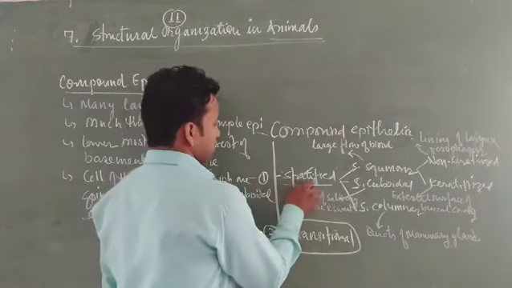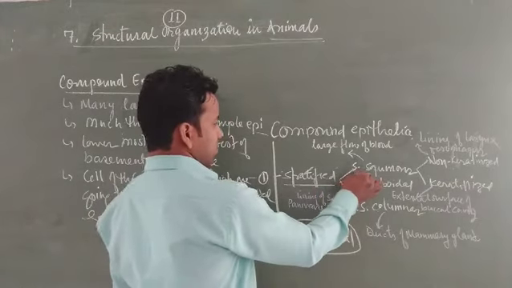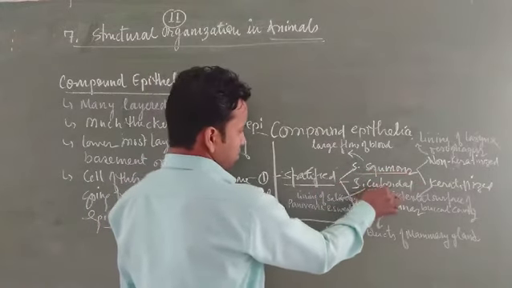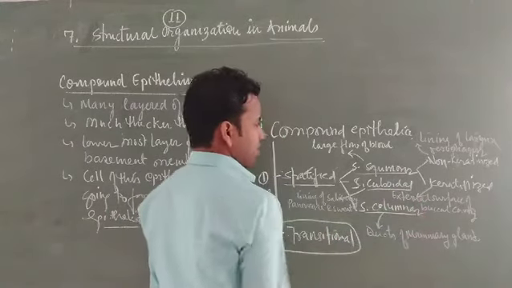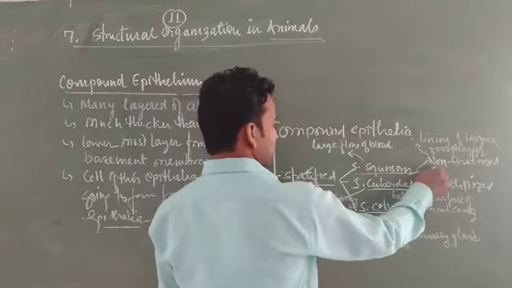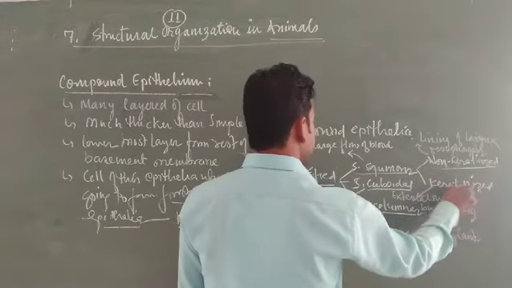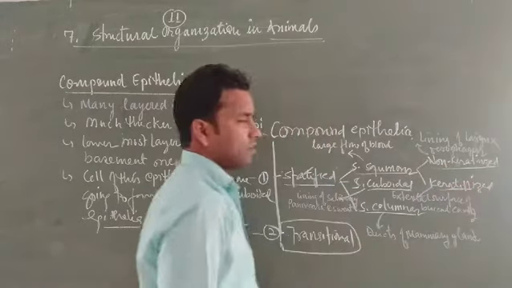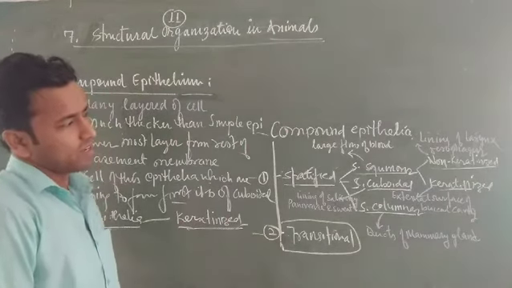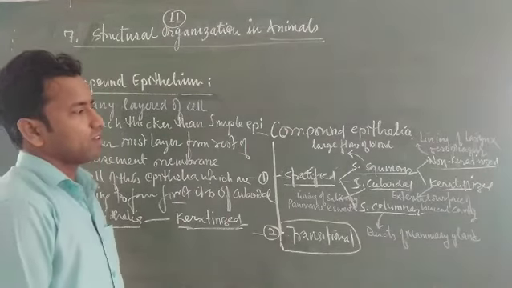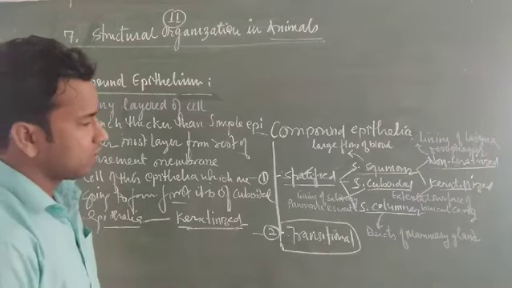The stratified epithelia are further classified into stratified squamous, stratified cuboidal as well as stratified columnar. The stratified squamous are differentiated into non-keratinized as well as keratinized. Non-keratinized means no deposition of keratin is present, and keratinized means there is deposition of keratin.